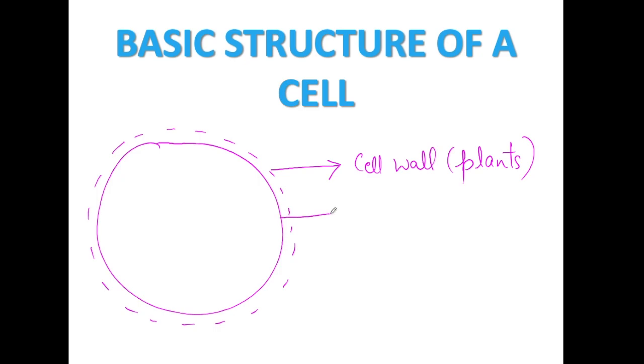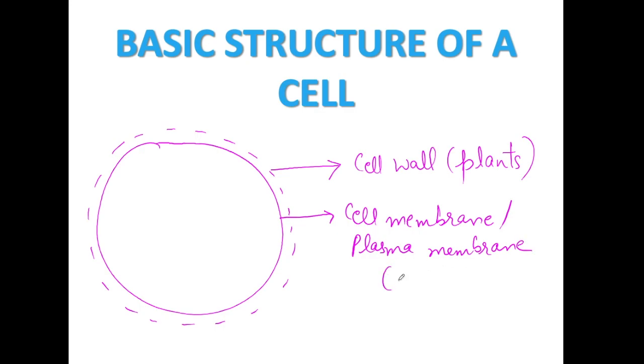Next, the layer or the membrane just below the cell wall is cell membrane or plasma membrane. Cell membrane is also known as plasma membrane. And yes, this membrane is present in both plants and animals.